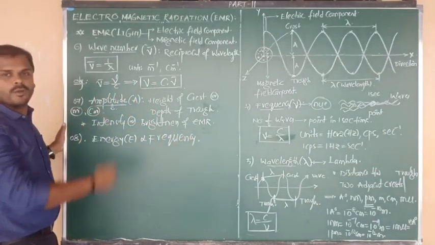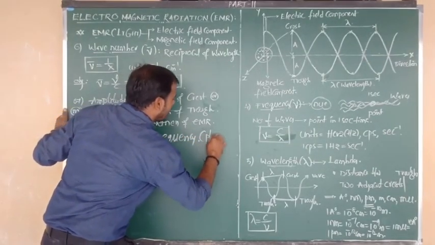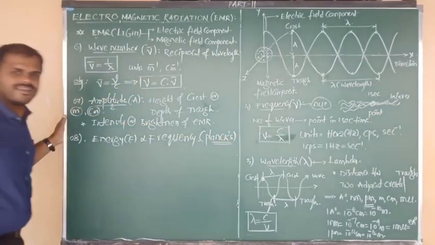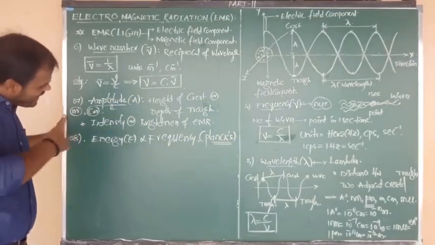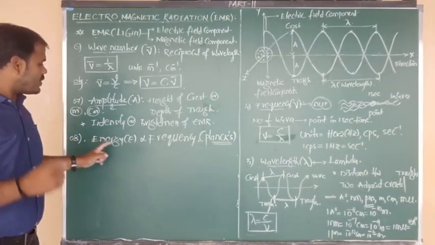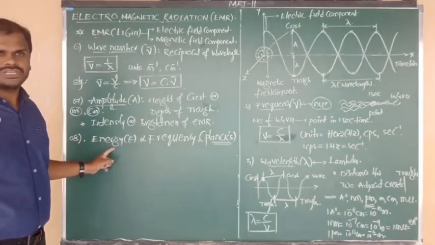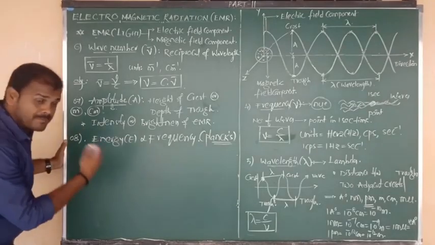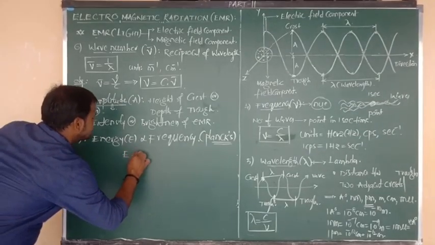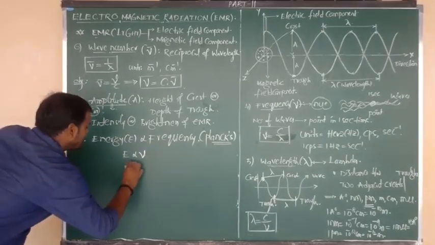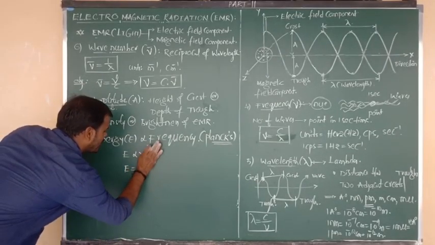This is the property given by the scientist Planck. In the upcoming Planck's theory we are going to discuss this briefly, but remember: the energy of every electromagnetic radiation is directly proportional to its frequency. When we simplify this equation, energy is directly proportional to nu. Nu is nothing but frequency.